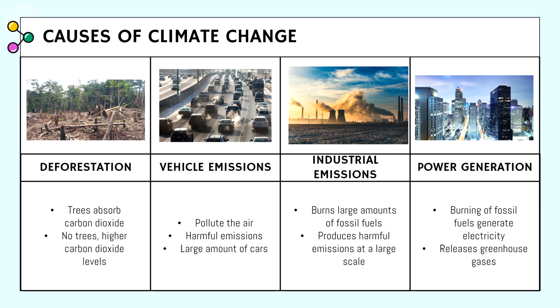Following that, we have power generation. This is because buildings require a lot of electricity, where electricity is made through the burning of fossil fuels. So, in our modern era, there are a lot of buildings that require power. Therefore, a large amount of fossil fuel is burned, and this also releases a large amount of greenhouse gases.